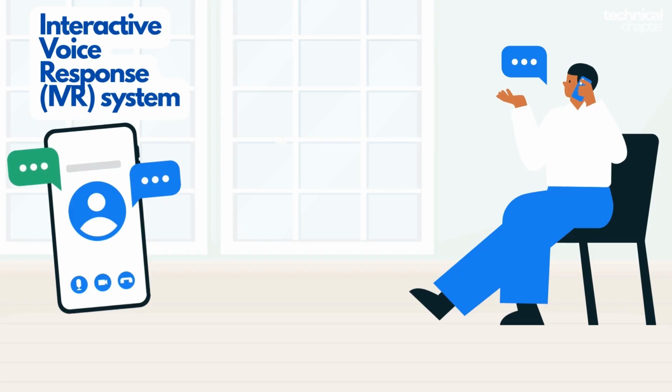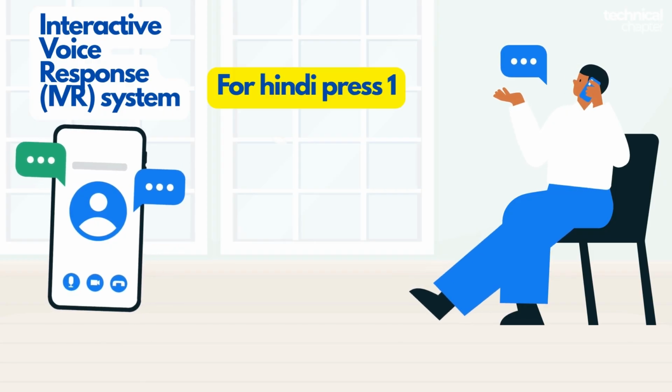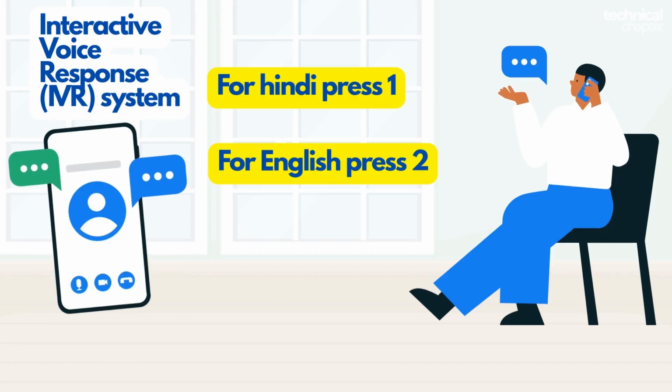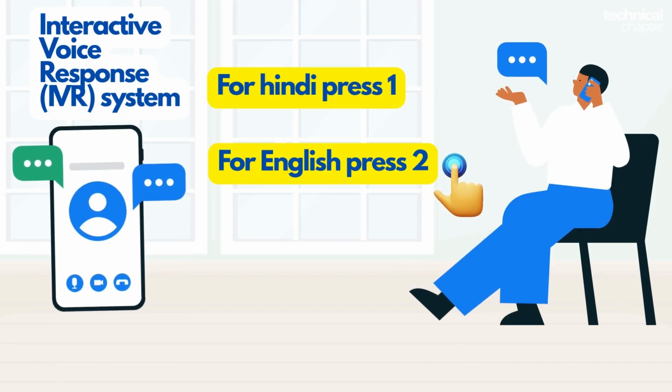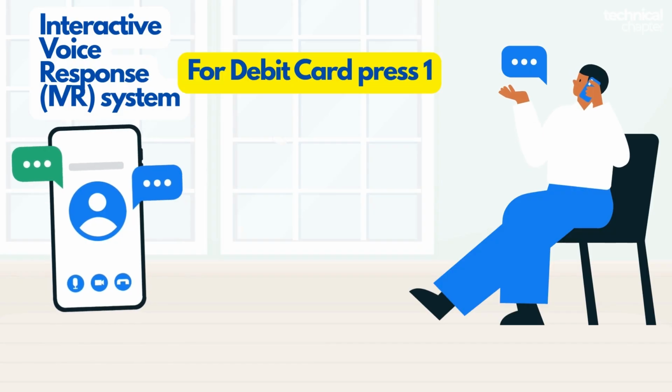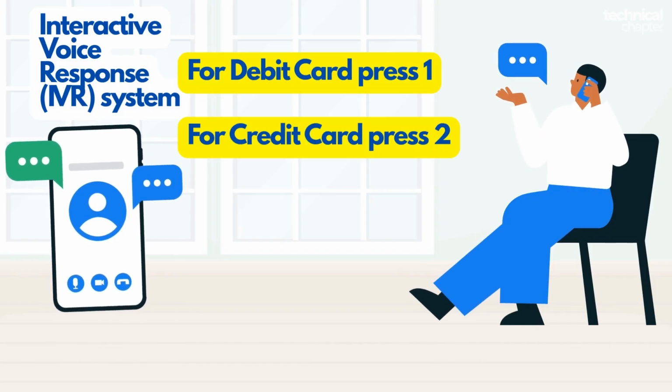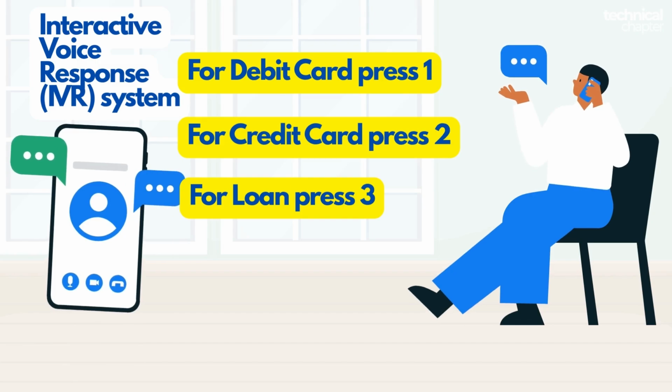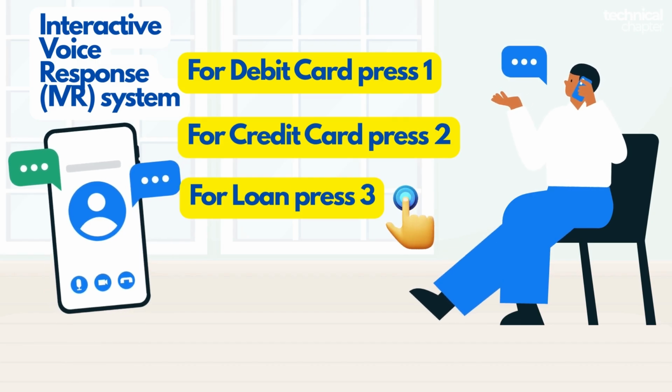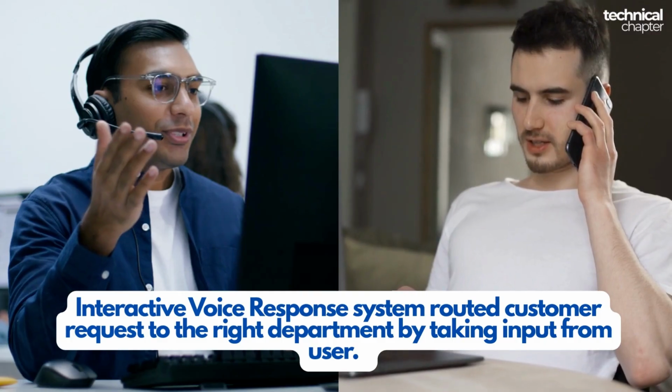Or think about customer care IVR systems. When you call customer care, your call is not directly answered by an agent. First, the program asks you questions. Press 1 for Hindi. For English, press 2. I know it's frustrating, but that's how the program understands why you called and which team your call should go to. You are giving input, and the program is making decisions based on that input.